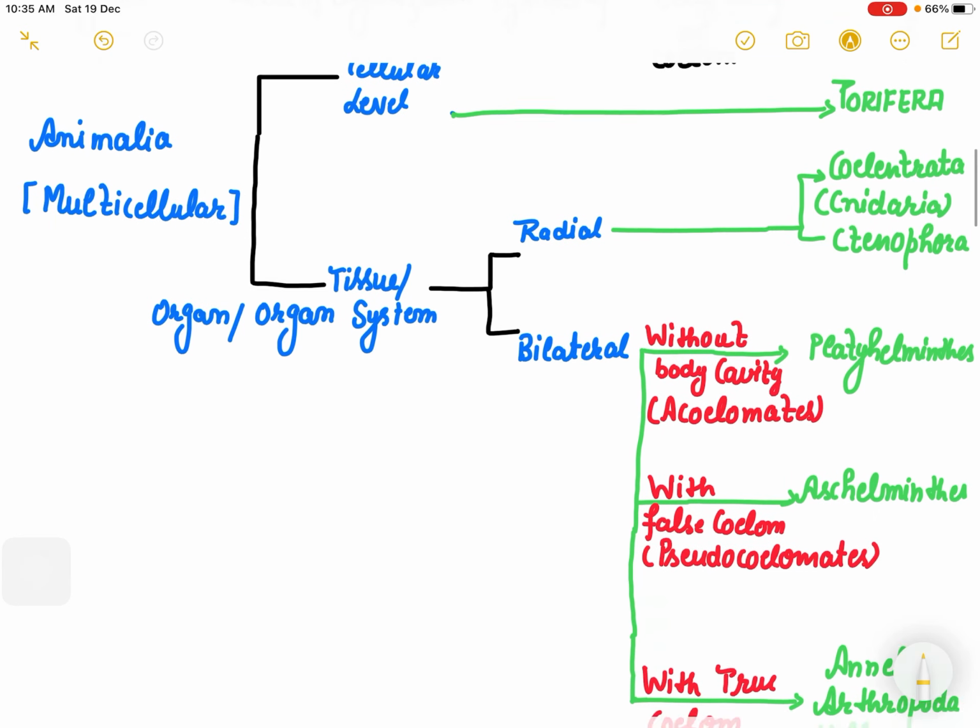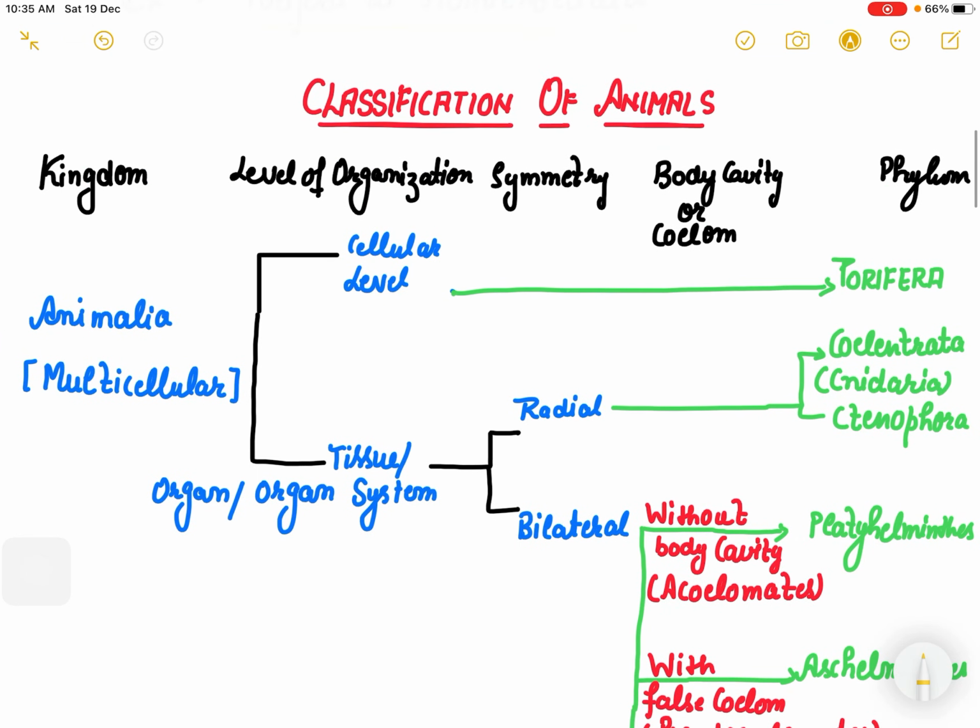Now this is a basic flow chart I have prepared so that you can get a picture of how the classification of animals is done. The major kingdom we are talking about in this chapter is Animalia, which are multicellular in nature. And yesterday we talked about level of organization, which is either at the cellular level, or the tissue, organ, or organ system level.